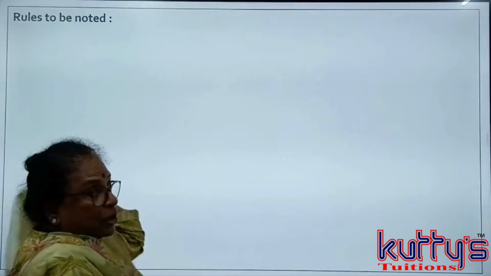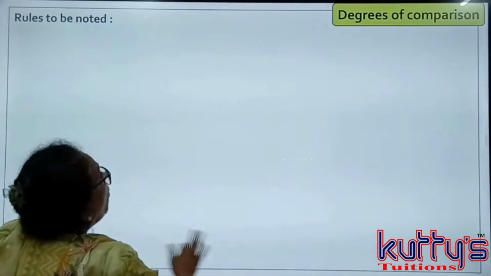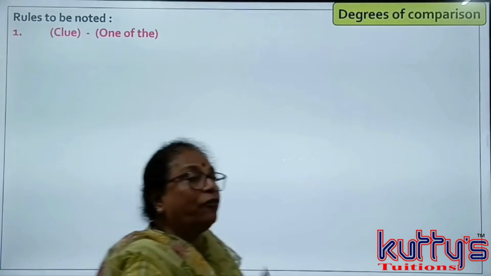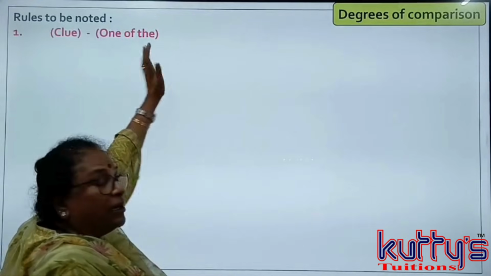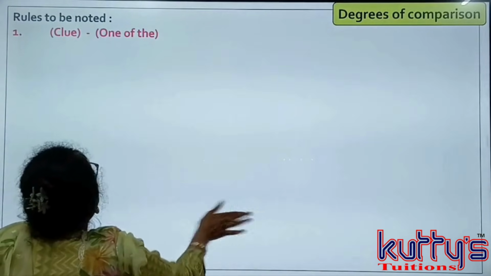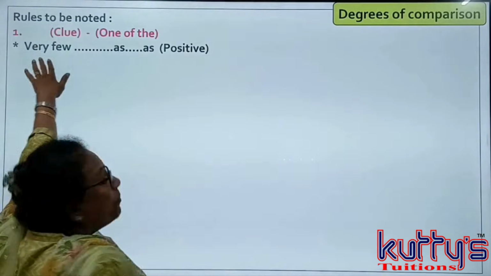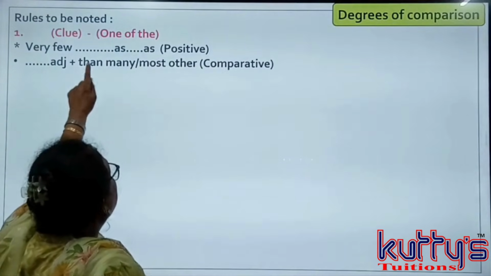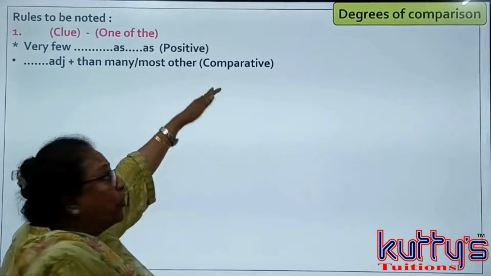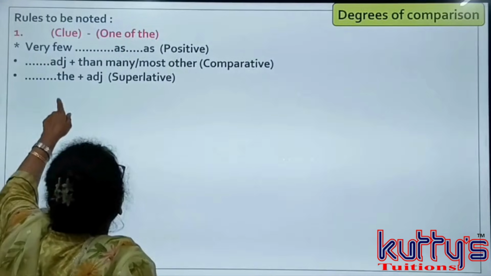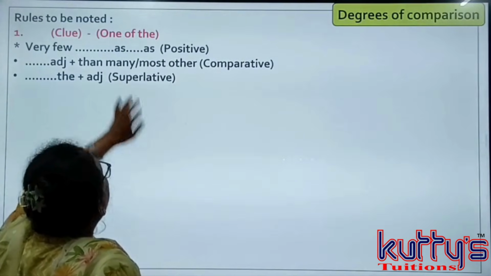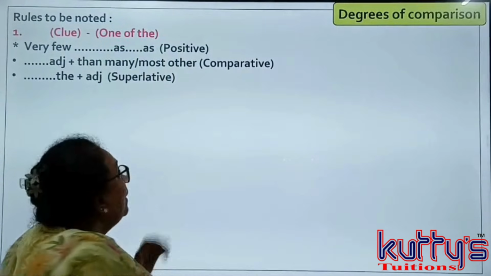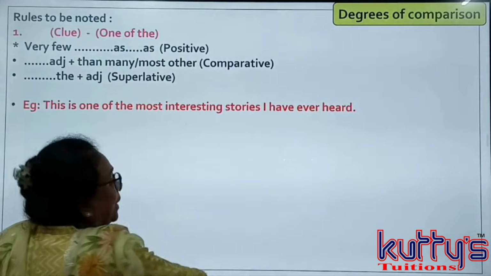Rule number one, which is clue. Clue means one of the. This one of the appears in the superlative degree. Positive, you begin with very few. Comparative, you begin with than, many other or most other. And superlative, you have the plus adjective, that which I have mentioned, one of the. Let's start off with an example.